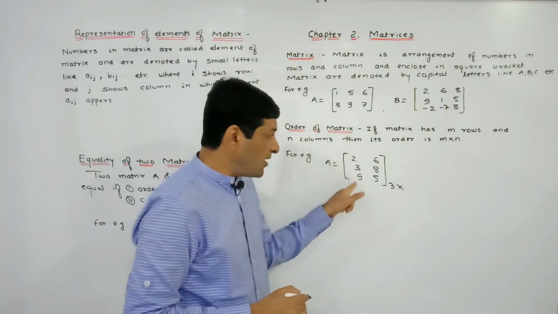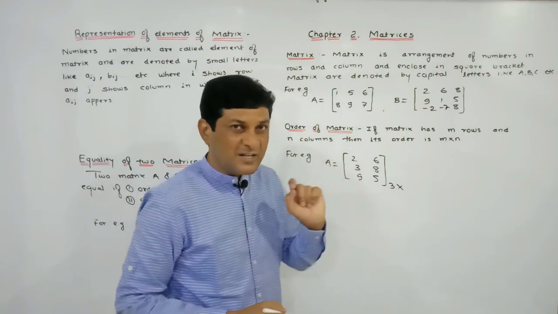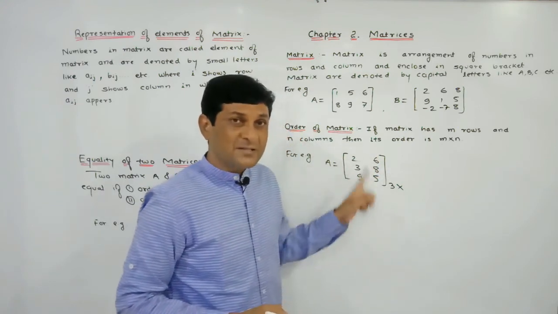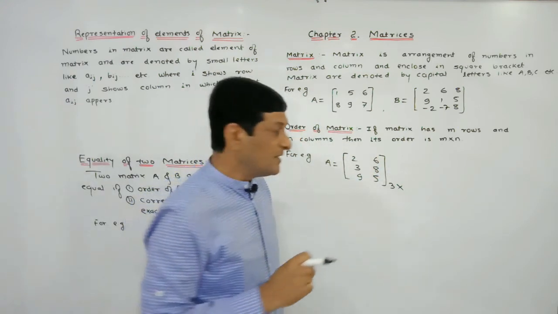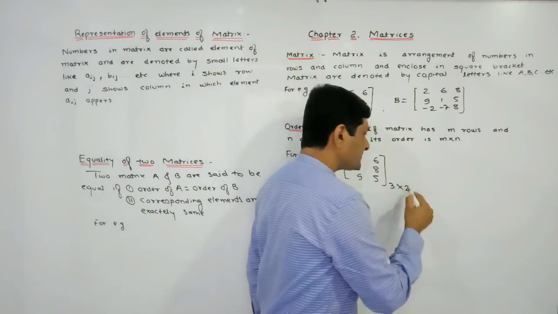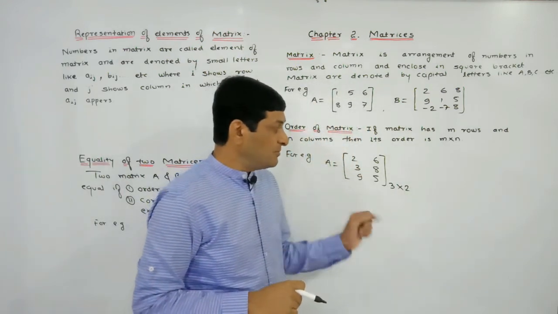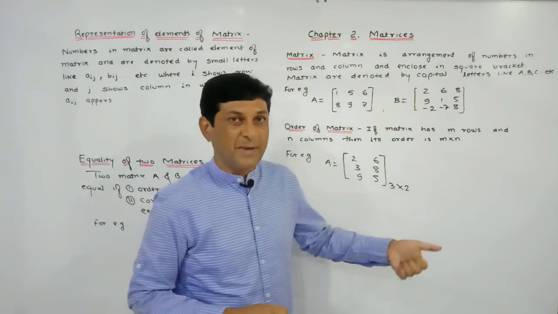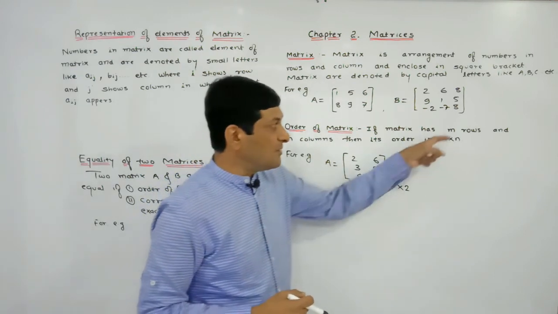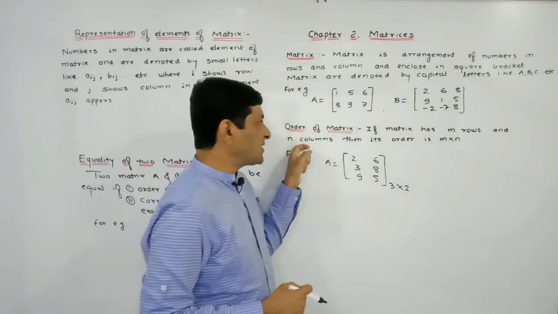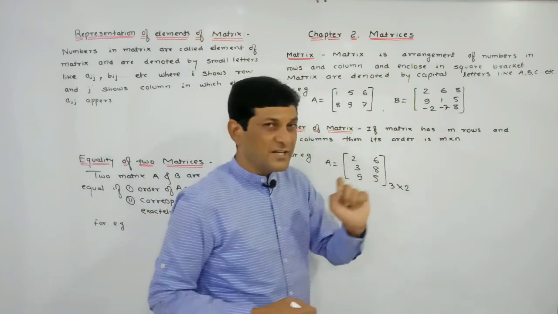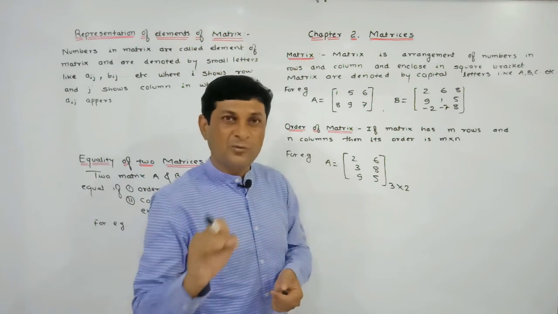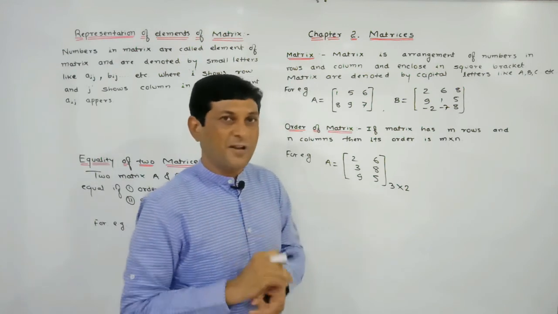Now count how many columns. This is the first column. The first column we denote by C1, and the second column by C2. In this matrix 2 columns are there, so write down 2 here. So we can say that the order of this matrix is 3 by 2. This notation is read as 3 by 2. It means that in a matrix, if m rows are there and n columns are there, then its order is m by n. So to find the order of a matrix, we have to count how many rows and how many columns are there.